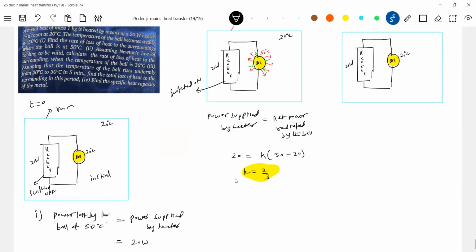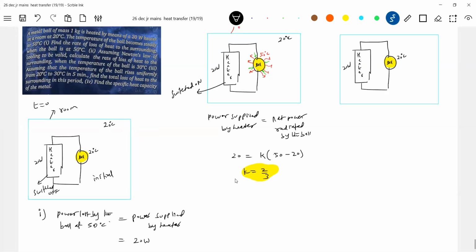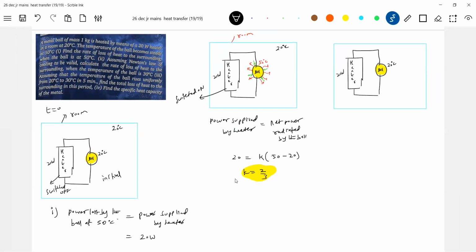Okay, next, let's come to the second part. Once again, assuming Newton's law of cooling to be valid, calculate the rate of loss of heat to the surrounding when the temperature of the ball is 30. Now, he has brought a very good condition. Here the arrows are shown. So when it is at 30, what will happen?